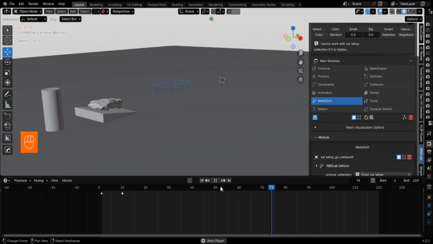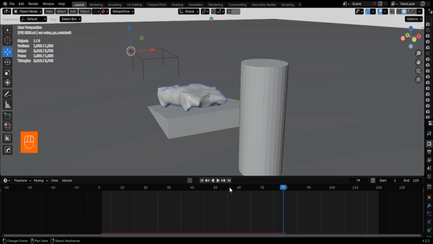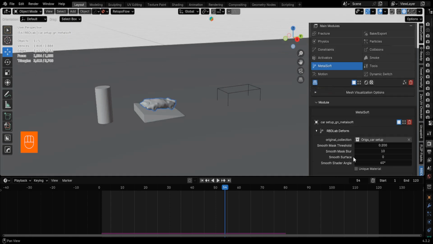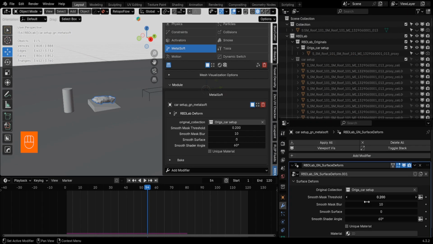Voila! We've successfully made the proxy mesh deform. If you want the original high poly model to deform as well, you'll need to go to the modifier stack and switch the target there. This is because RBD Lab 1.6 now uses geometry nodes to drive the entire simulation, making it much more procedural and powerful.